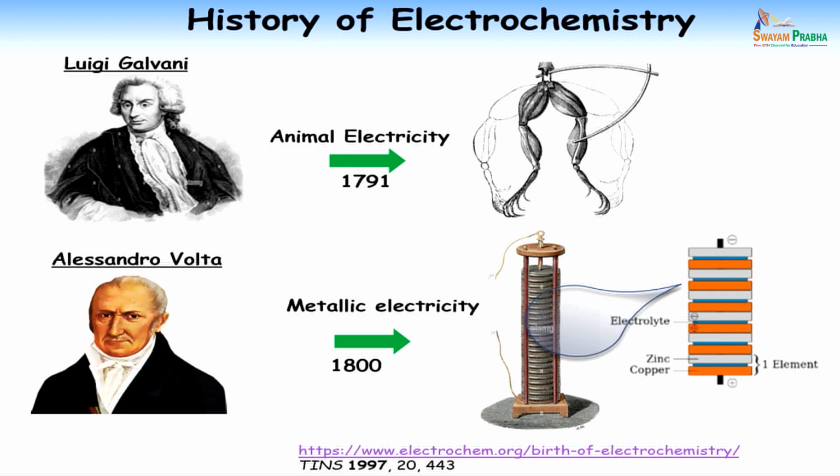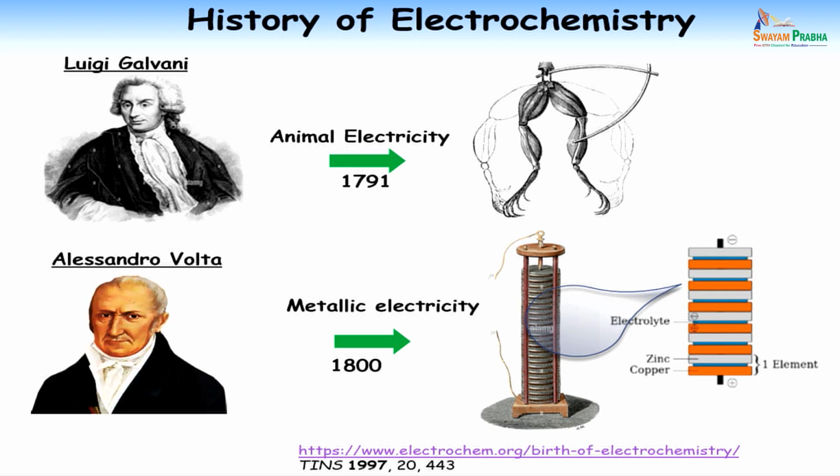These frog legs were hung on metallic hangers, and the wires were going inside the leg. He used two different types of metals. He touched the frog leg with one of these metals.